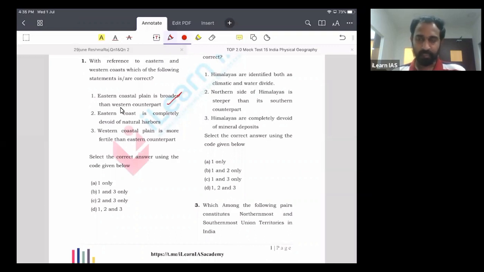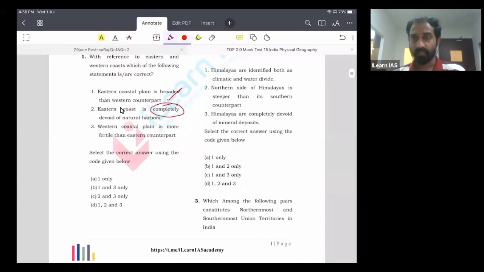However, the statement given is actually an absolute statement. The eastern coast is around 3000 kilometers long, and at least in some place there will be an exception. So obviously there will be a few natural harbors on the eastern coast, and the best example is Visakhapatnam port, which is one of the deepest ports of India. So this statement is wrong.